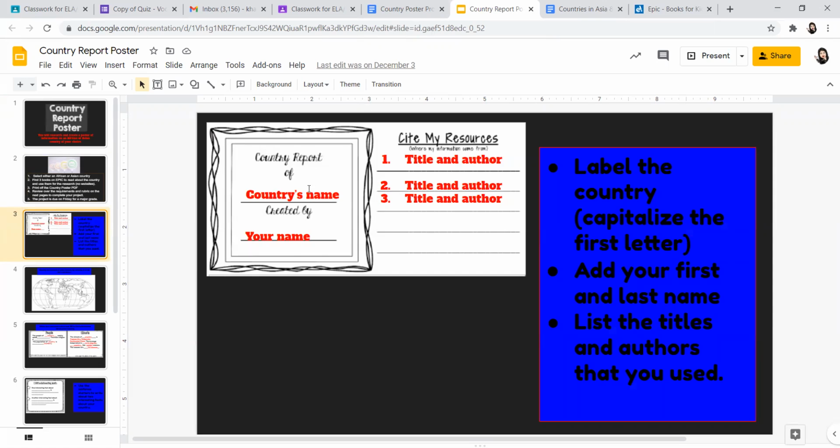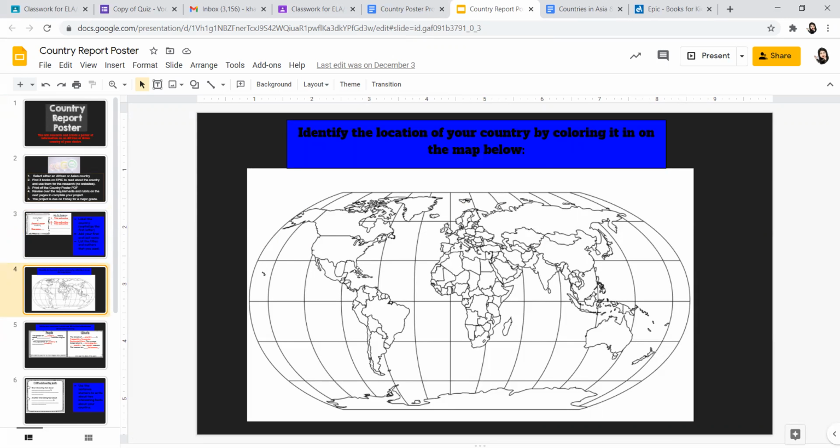All right, the first section is a country report of. You can put the country's name and, of course, your name. You'll cite your books that you read and the author, okay? The next section is just to identify the location of your country. You can color it on your paper, so you'll need to print out the 2 pieces of paper. Again, this isn't due until Friday, but you will need to have this printed out and completed. Okay, so you'll find your country on here, and you can color it. You can put a little star on it if you want to do that in addition to coloring it, just so I know that you know the location of your country.